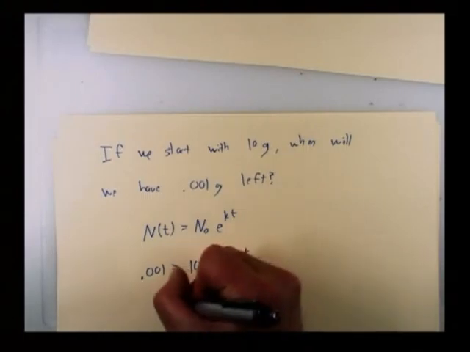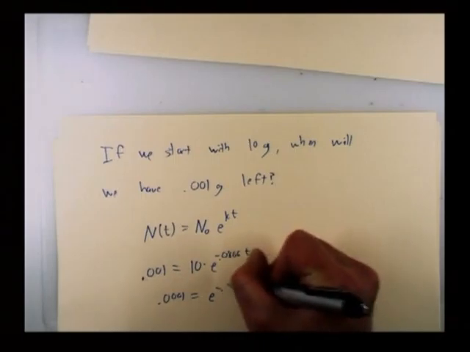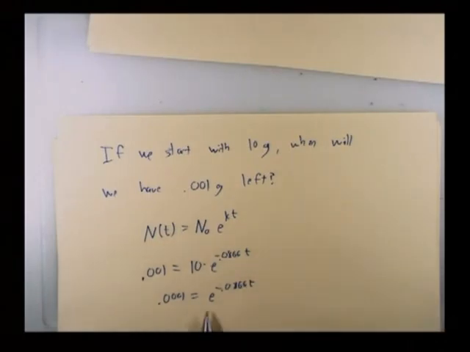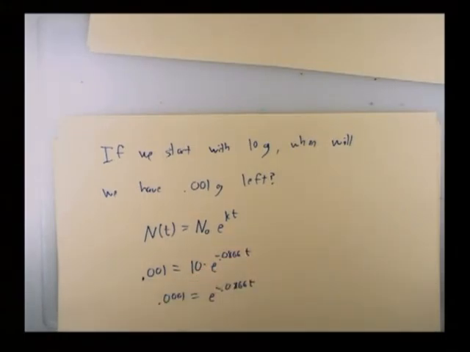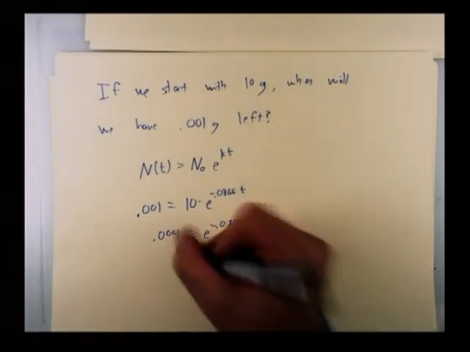If I divide both sides by 10, I have 0.0001 is equal to e to the power of negative 0.0866t. How do we get rid of the e? If you said take the natural log of both sides, you're absolutely correct. It's best to leave the natural log there until the very end, but I'm going to be sort of a bad mathematician here and look for a decimal. Let's just take the natural log of both sides now.